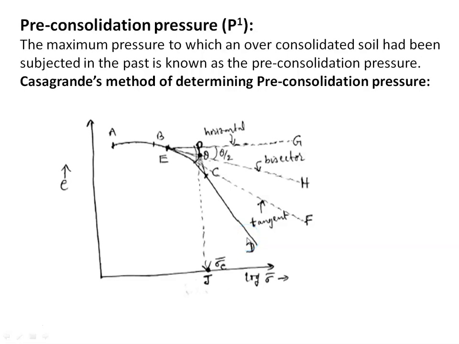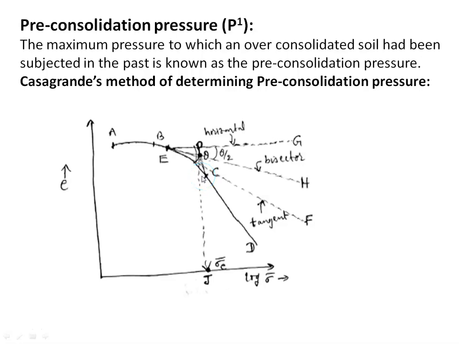The portion AB resembles a recompression curve. Then segment CD indicates compression of normally consolidated soil. The slope BC gradually changes. The pre-consolidation pressure falls in this range, within this BC.